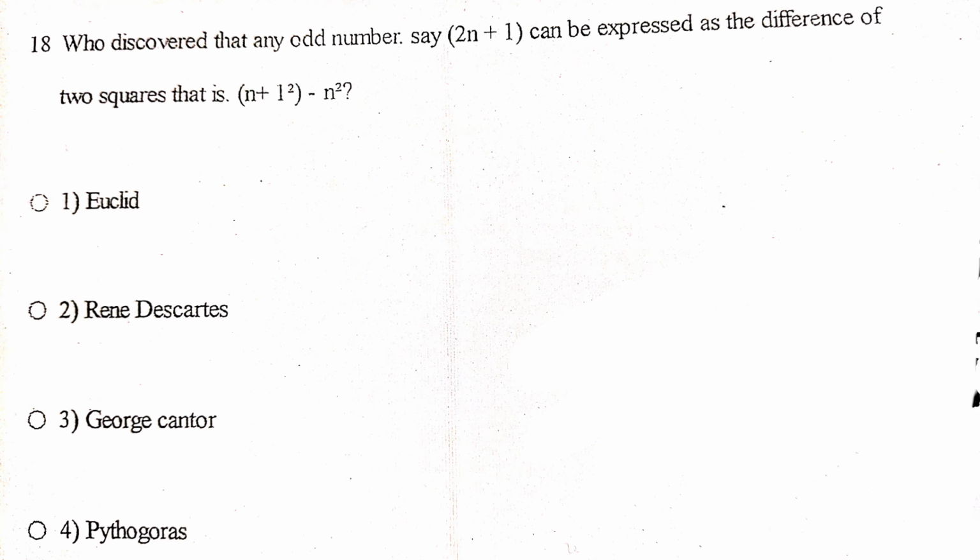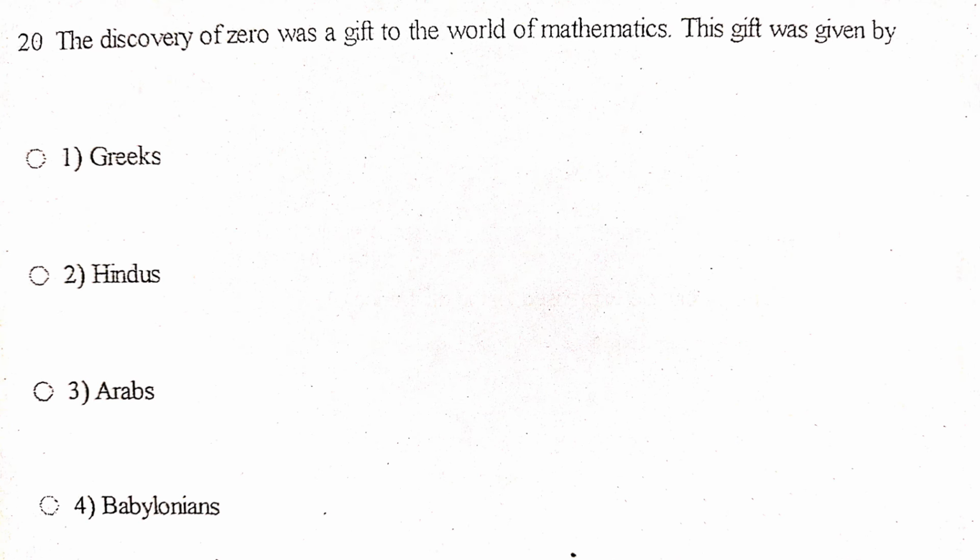Next one, who discovered that any odd number 2n plus 1 can be expressed as difference of two squares, n plus 1 whole square minus n square. Euclid, René Descartes, George Cantor, Pythagoras. The answer is Pythagoras. Next one, the discovery of zero was a gift to the world of mathematics. This gift was given by Greeks, Hindus, Arabs, Babylonians. The answer is Hindus. Ancient Indian mathematicians discovered and used zero. Aryabhatta used place value. Brahmagupta gave rules for zero and negative numbers. So the credit goes to Hindus.